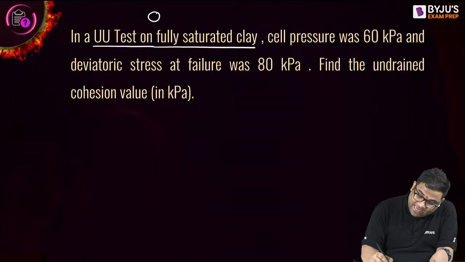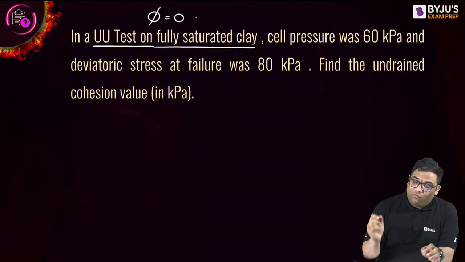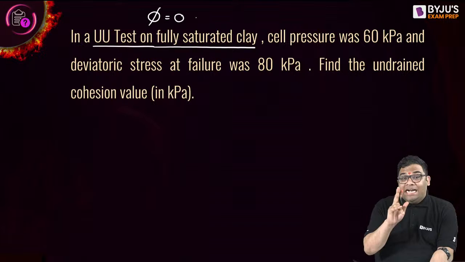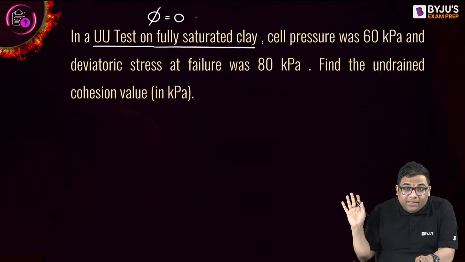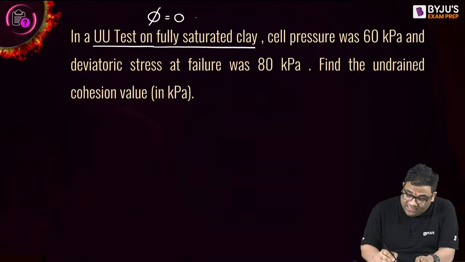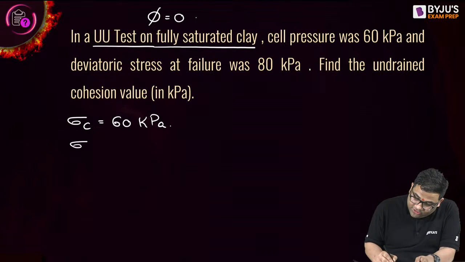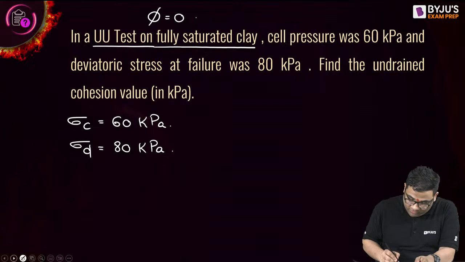Yes, phi is 0. Very good. Standard results should be in your memory. Now, cell pressure is given as 60 kPa. Deviatoric stress is given as 80 kPa. Now, pore water pressure is not given.